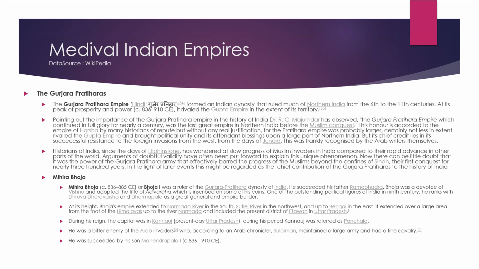At its height, Bhoj's empire extended to the Narmada River in the south, the Satluj River in the northwest, and up to Bengal in the east. It extended over a large area from the foot of the Himalayas to the Narmada River and included the present district of Etawah in Uttar Pradesh. During his reign, his capital was Kannauj, in present-day Uttar Pradesh. During this period, Kannauj was referred to as Panchal.